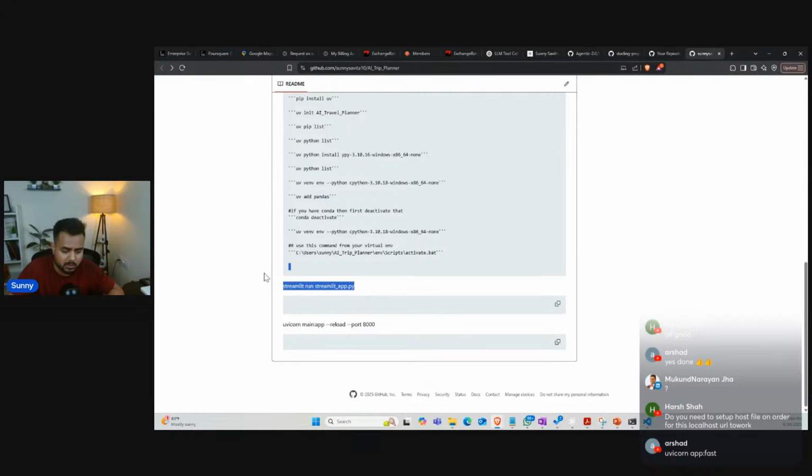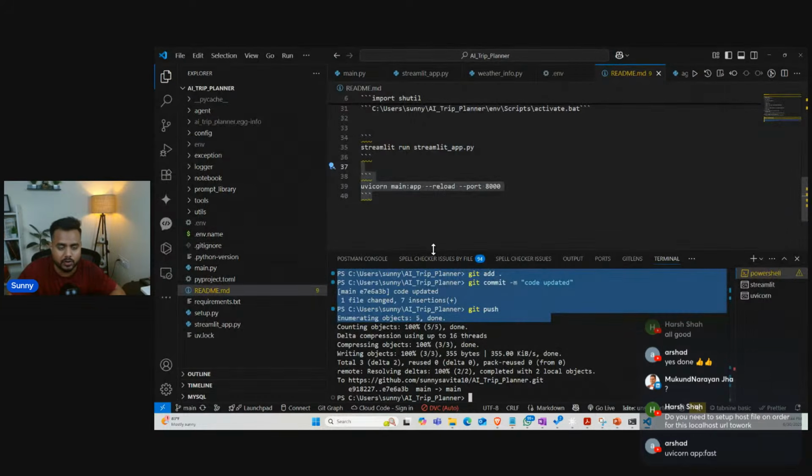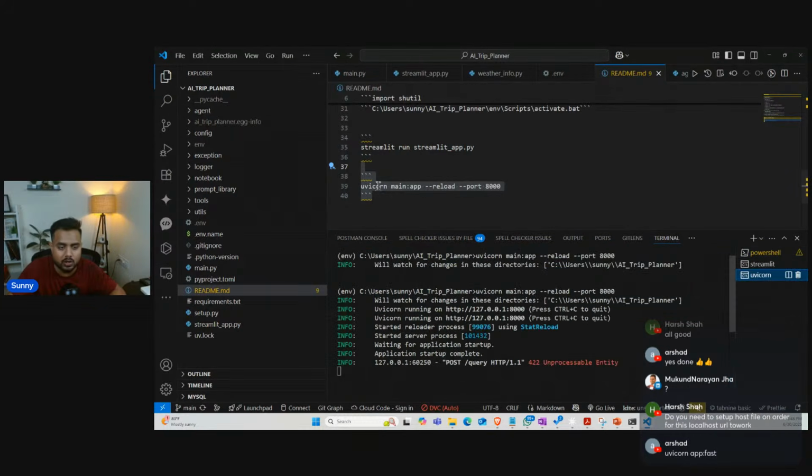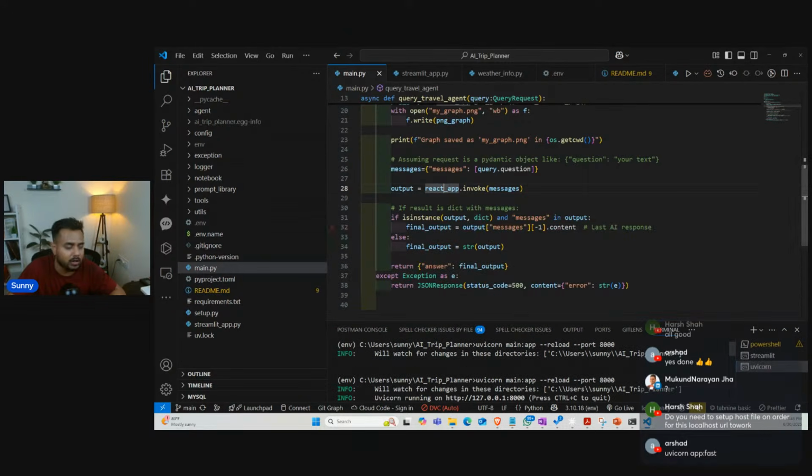See, the first one was the streamlit run app.py, and the second basically uvicorn main:app --reload --port 8888. Okay, so simply you can check out this particular application, you can run it. Now what I'm doing, I'm just checking for my error, and meanwhile, guys, you can also learn this thing parallelly. Here I'm going to check my main.py file. I believe, guys, everything is clear, but let me make sure from my code, which I was running in my system earlier in this session. Now I just checked with my code, so I'm cross checking if everything is the same or not.